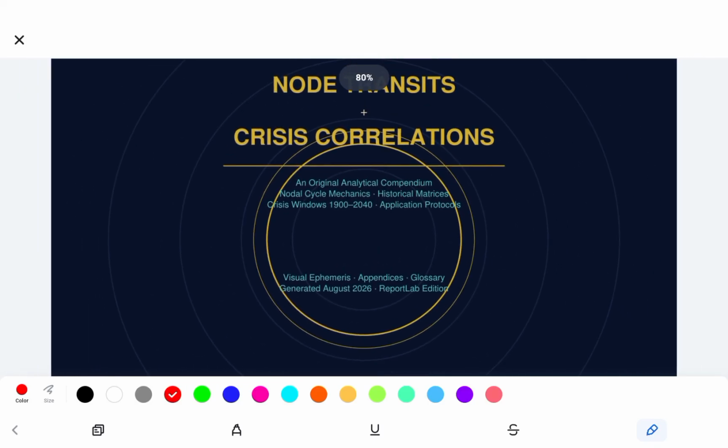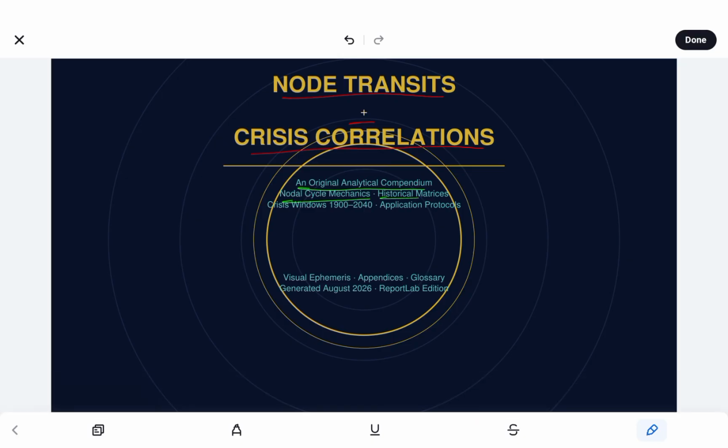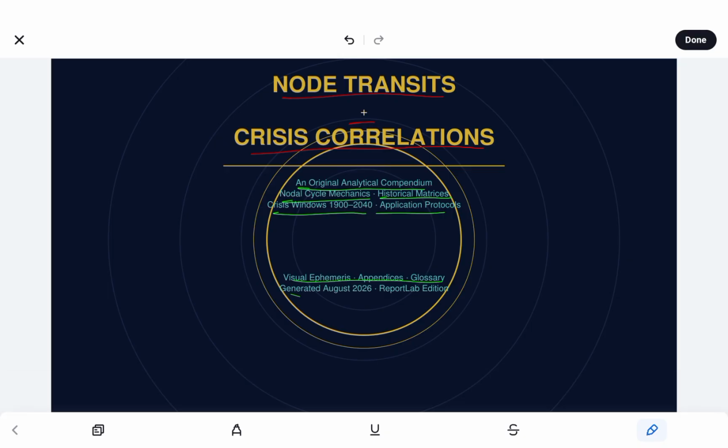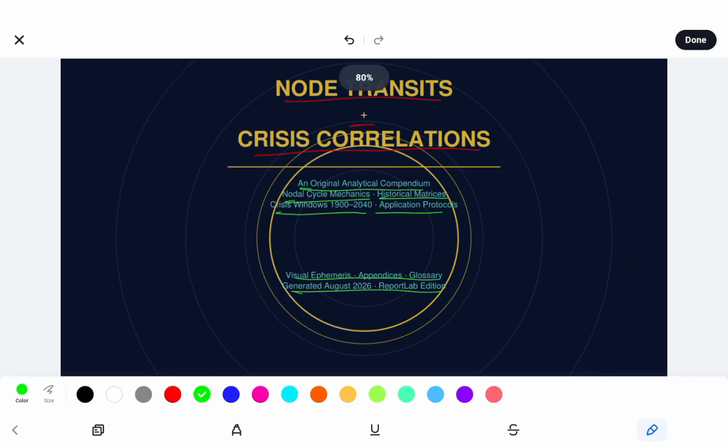In this video, we're going to go over node transits and crisis correlations. So this is an original analytical compendium: nodal cycle mechanics, historical matrices, crisis windows for 1900 through 2040, application protocols, the visual ephemeris, appendices, and glossary. And this is the Report Lab edition.